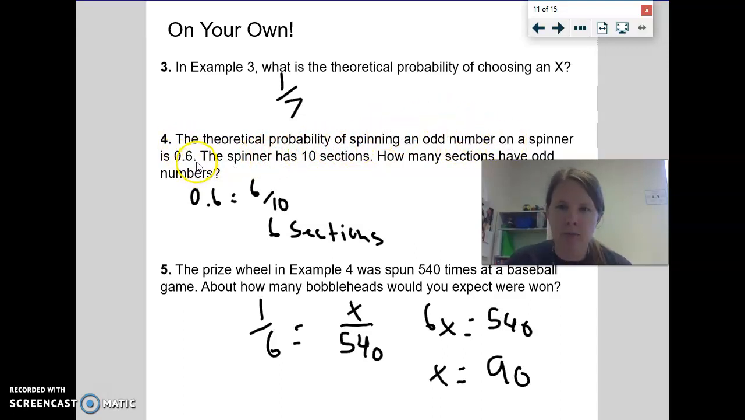Remember, probability can be written as a fraction, a decimal, or percent. We know how to change our percents to fractions, and so all I did was change 0.6 to 6/10 and wrote it as a fraction. Since there are 10 sections on this spinner, how many sections are odd? It's just the numerator of this, which is 6 sections.